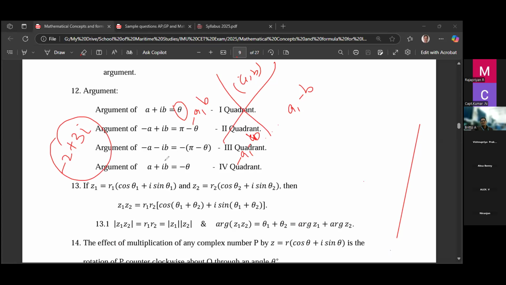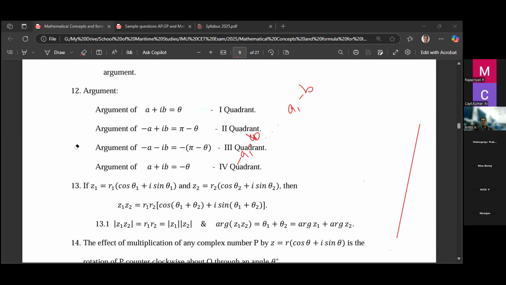Then the next one is the fourth quadrant: a minus ib, which is in the fourth quadrant. Then the argument is minus theta. So this is a shortcut we have to remember to find the argument or amplitude of a given complex number.